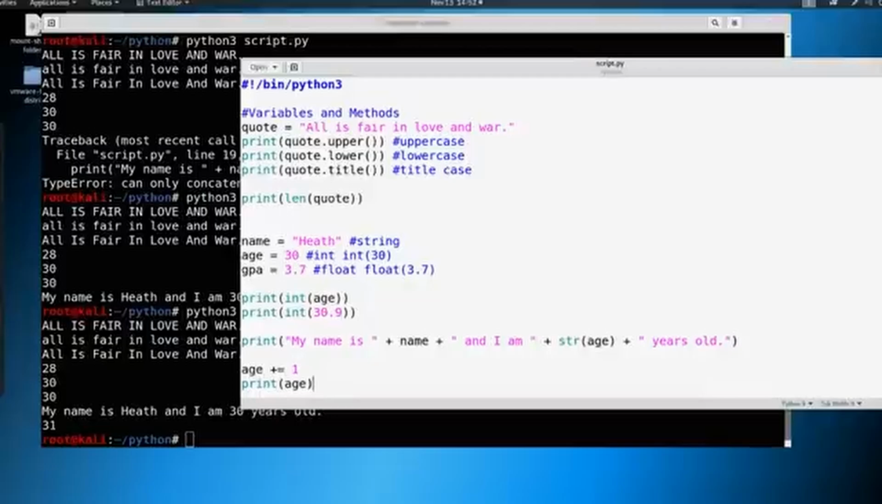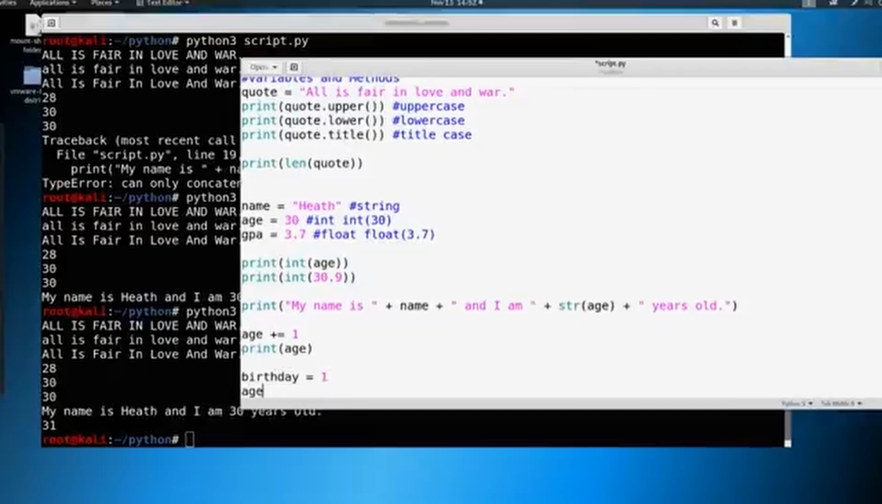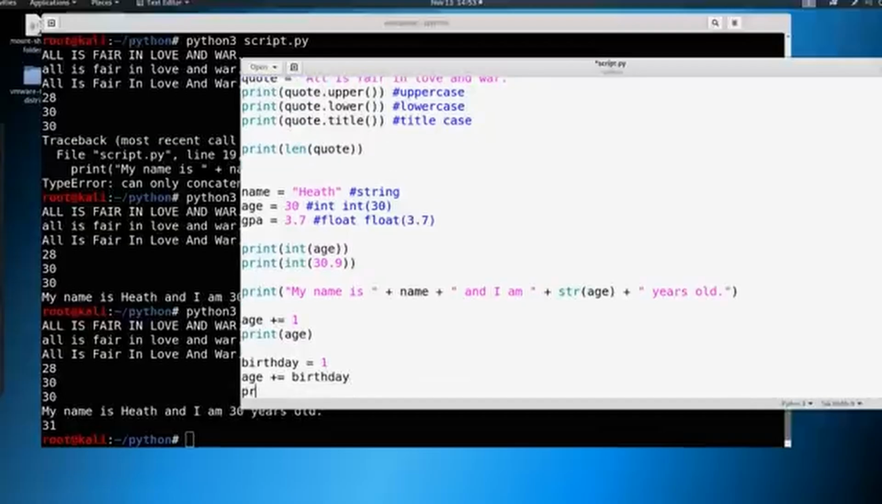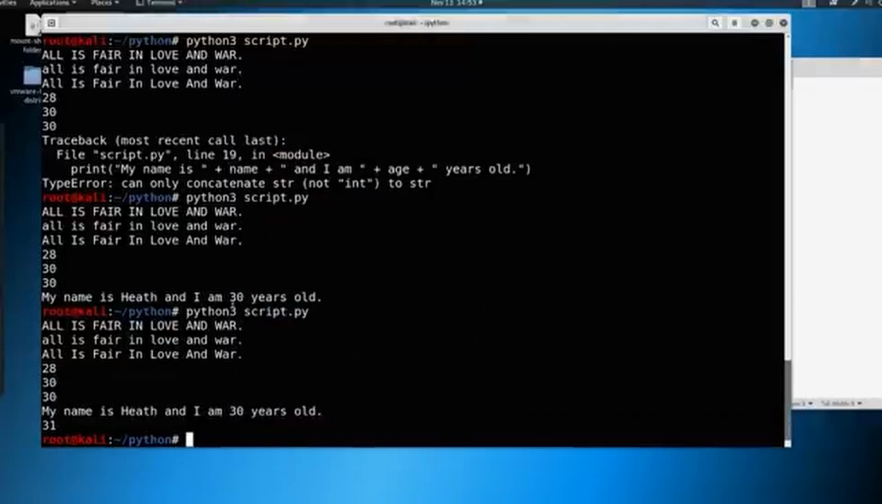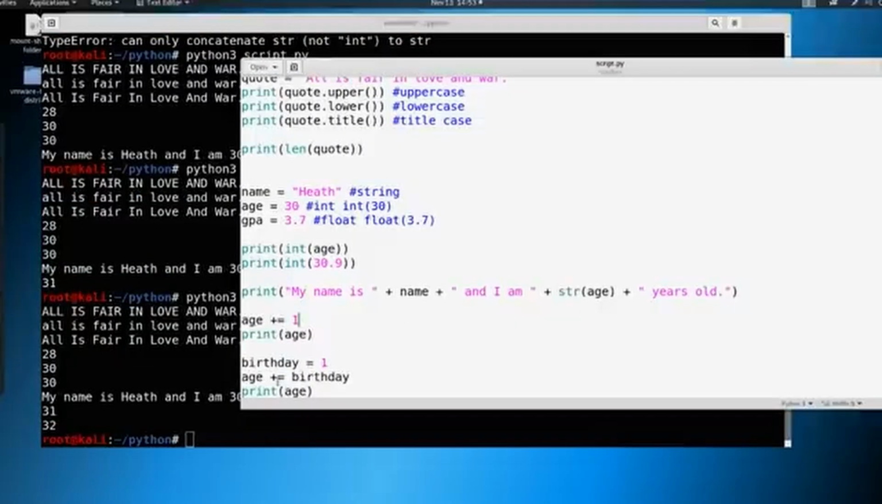So we can also do something along the lines of birthday equals 1. So we have a value of birthday. And then we could say age plus equals birthday. And then you're going to print your age again. And guess how old we're going to be? We are going to be 32. So it doesn't matter how you store it. You can do the plus equals here, or minus equals if you wanted to take away. And you can start incorporating your math into your variables. You can incorporate your variables into your strings, and you can start tying this all together.